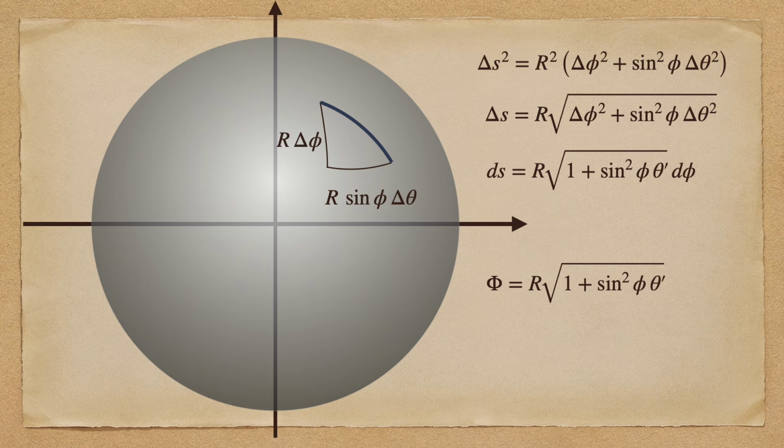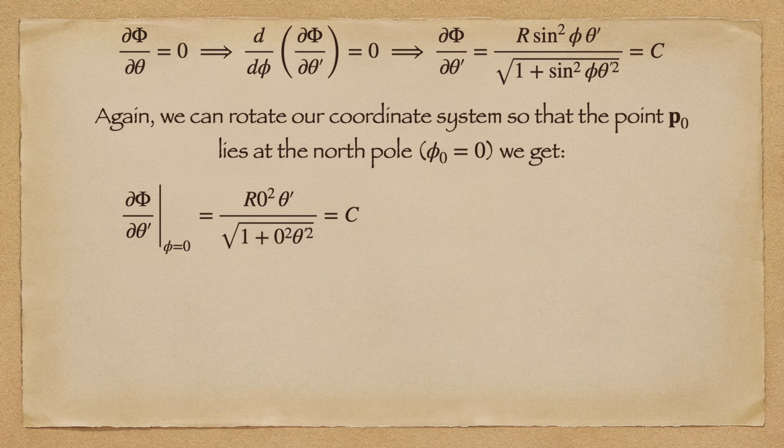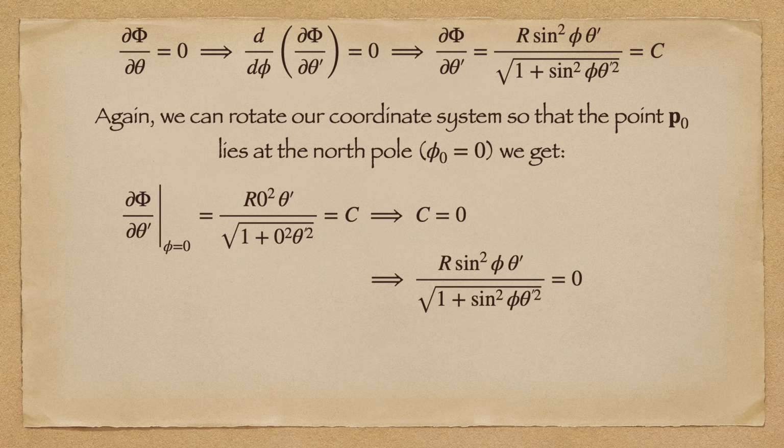So to solve this problem, we just plug this functional into the Euler-Lagrange equation. And this gives us the following result. Now if we rotate our coordinate system so that the initial point of the arc lies at the North Pole, we can see that our constant of integration must be equal to 0. I will point out once again, rotating our coordinate system is perfectly valid. We can do this because doing so doesn't change the position of either of the arc endpoints, so it doesn't change the distance being measured.